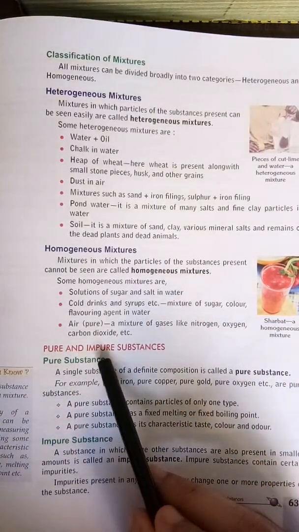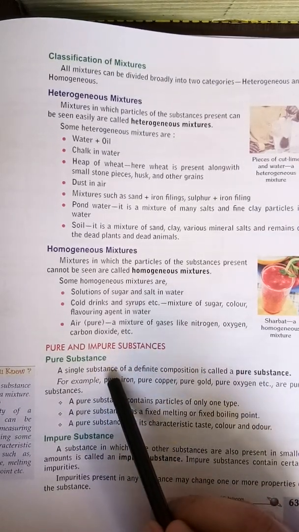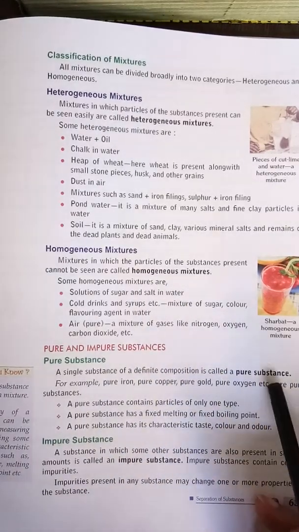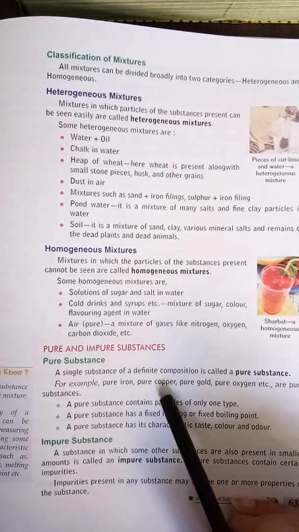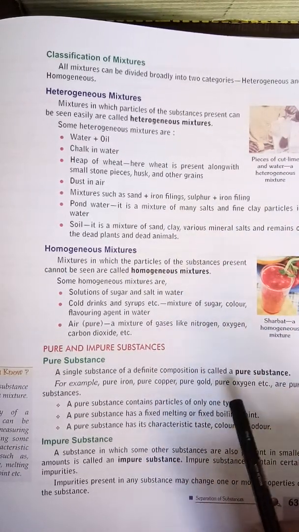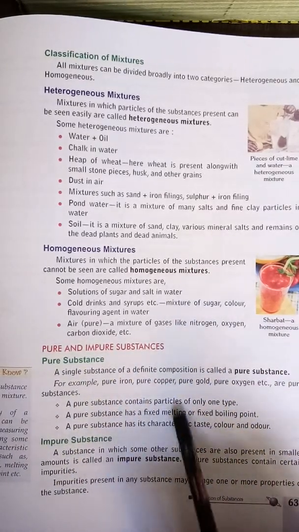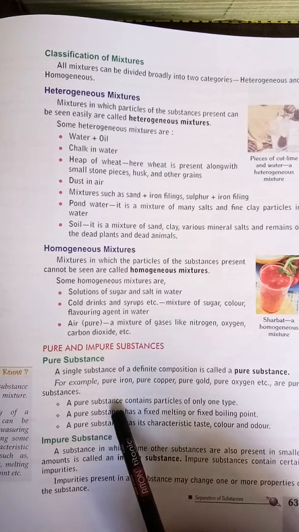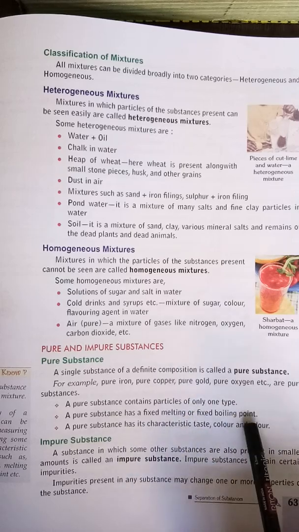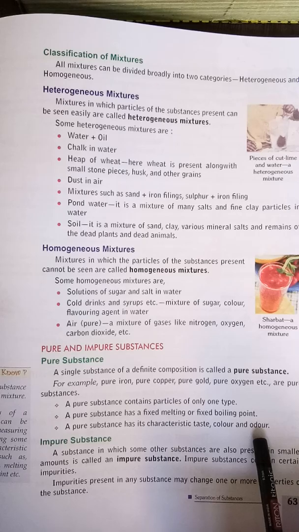Next, beta, what are pure and impure substances? A pure substance is a single substance of definite composition, like pure iron, pure copper, means in which no impurities are there, no other particles are there. Pure gold, pure oxygen are pure substances. A few properties of a pure substance: a pure substance contains particles of only one type. A pure substance has a fixed melting and boiling point. A pure substance has a characteristic taste, color and odor.